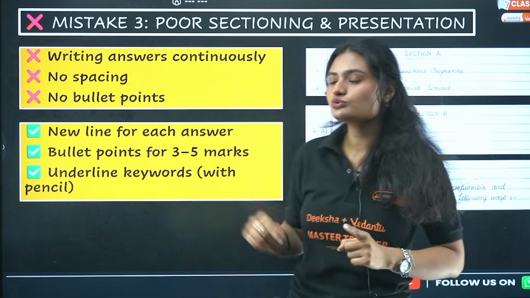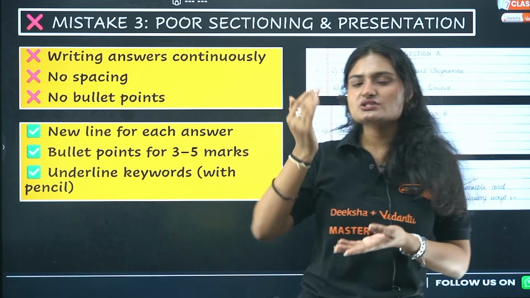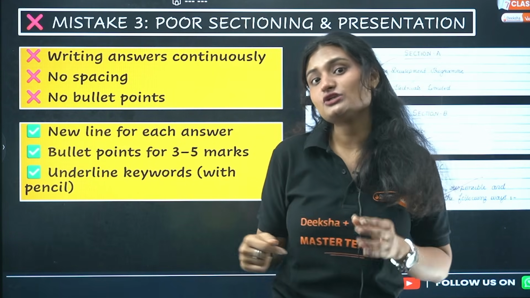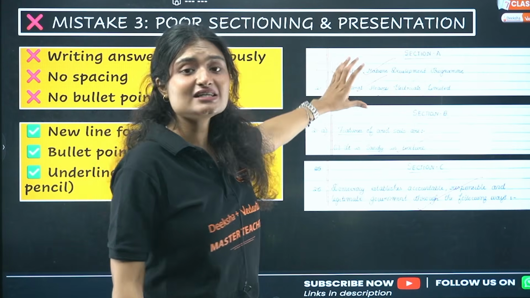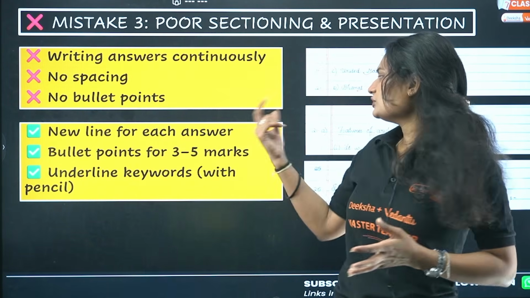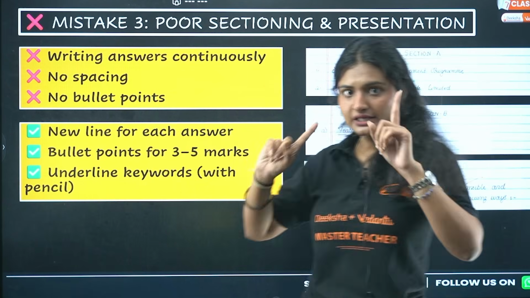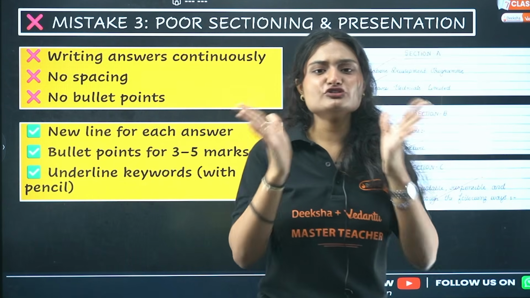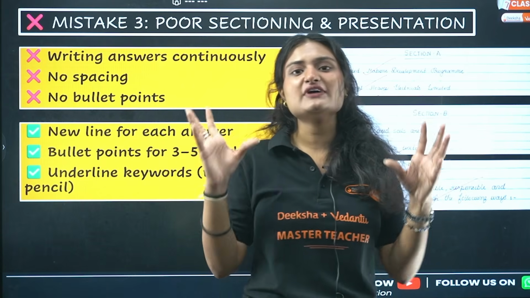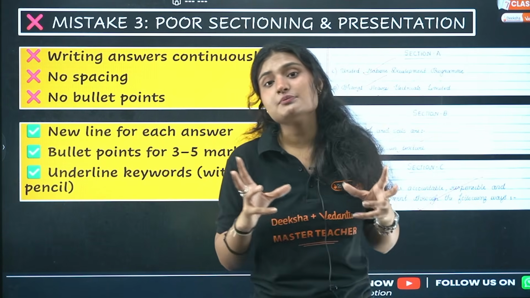What most students do, they write answers continuously. They write whatever they remember without properly sectioning it. They do not even write section A. You should clearly mention section A, section B, section C. They do not space it, bullet points. For bullet points, one thing I need to tell you. For 3 marker questions, you need to write 3 to 4 bullet points. For 5 marker questions, you need to write 5 to 6 bullet points. That is very important.